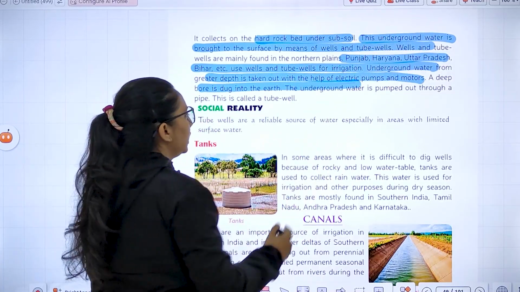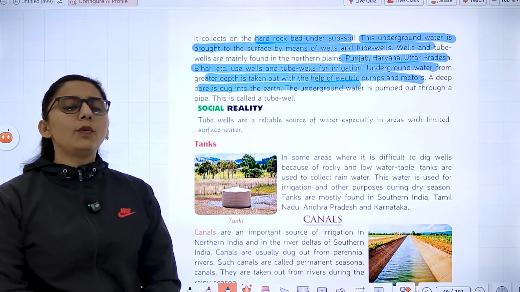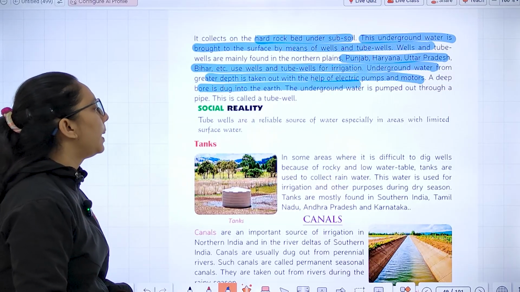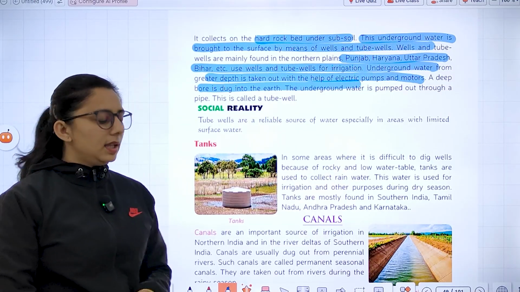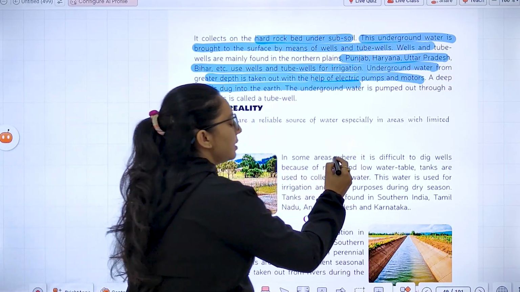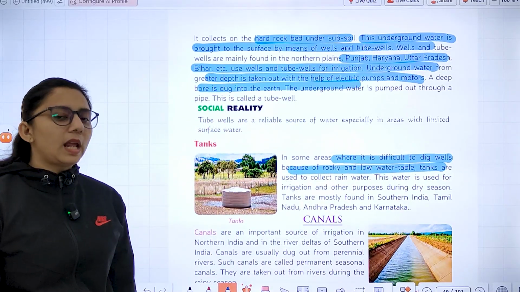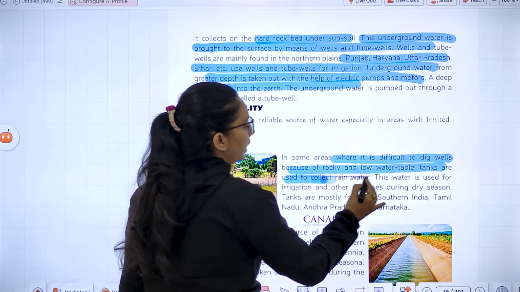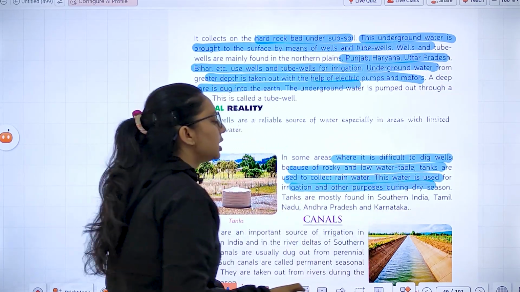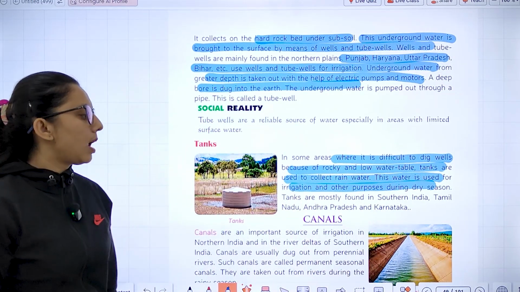A deep bore is dug into the earth, so underground water is pumped out through a pipe. This is called a tubewell. Then we have tanks in some areas where it is difficult to dig wells. In rocky areas with a low water table, tanks are used to collect rainwater. This water is used for irrigation and other purposes during the dry season.